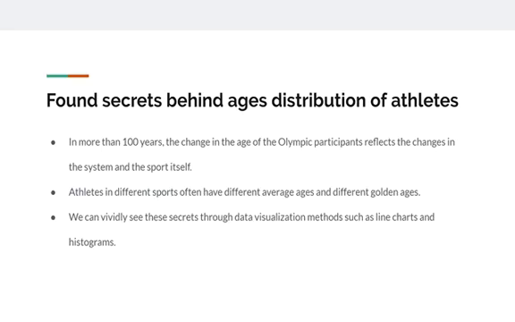So right now I will introduce some secrets behind the age distribution of athletes. In more than 100 years, the change in the age of Olympic participants reflects the changes in the system and the sport itself. Athletes in different sports often have different average ages. We can vividly see this secret through the data visualization method.